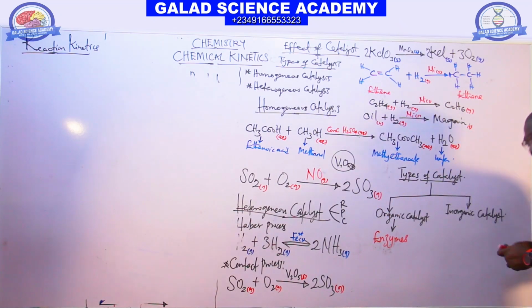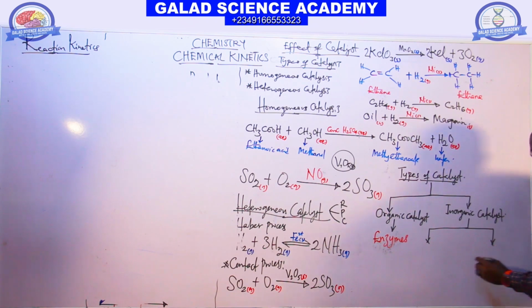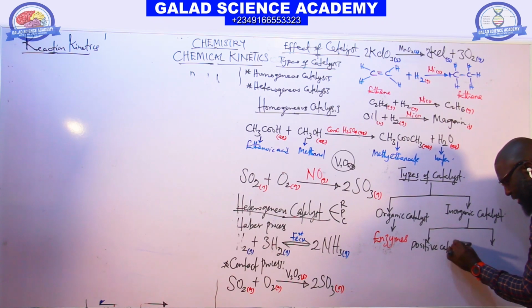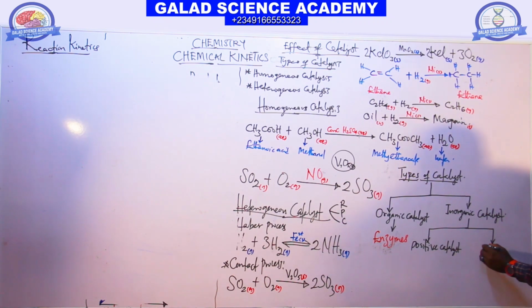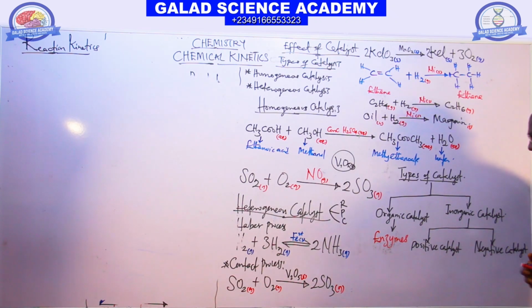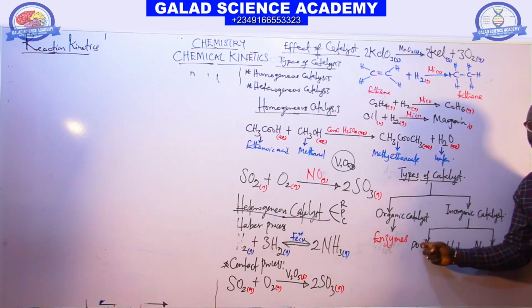But inorganic catalysts are also divided into two parts. We have two types of inorganic catalysts. The first one we call the positive catalyst, and the second one we have is the negative catalyst. So the positive catalysts are catalysts which speed up the rate of chemical reaction.